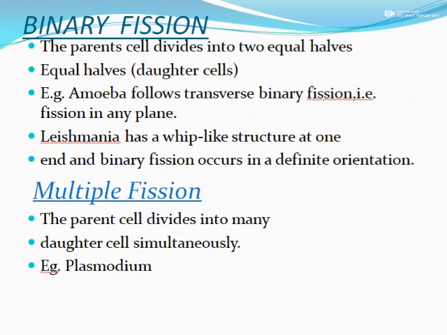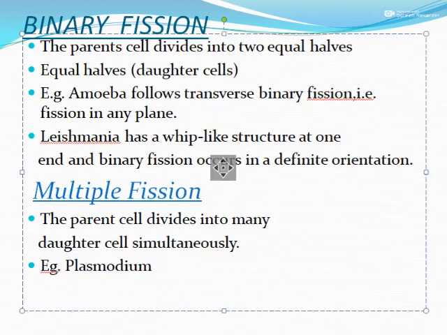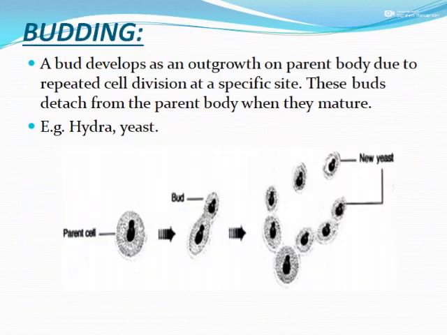Next, we have multiple fission. The parent cell divides into many daughter cells simultaneously. We can find it in Plasmodium. When we look at multiple fission, the parent cell gets divided into many parts, and we find this in Plasmodium.